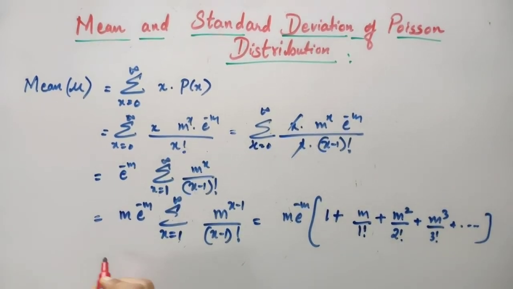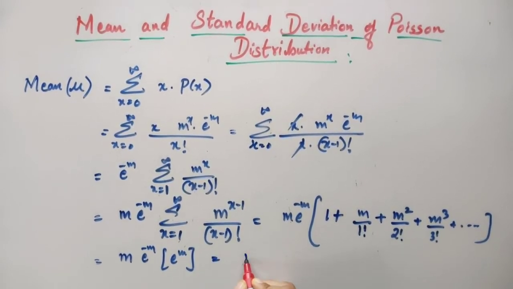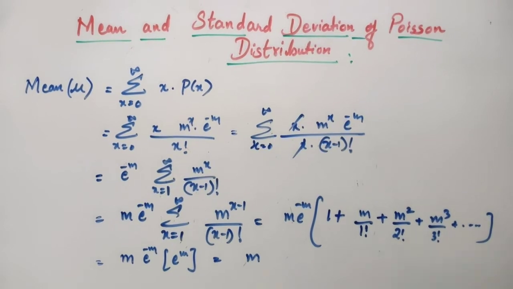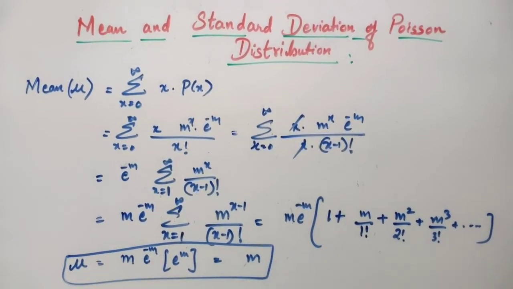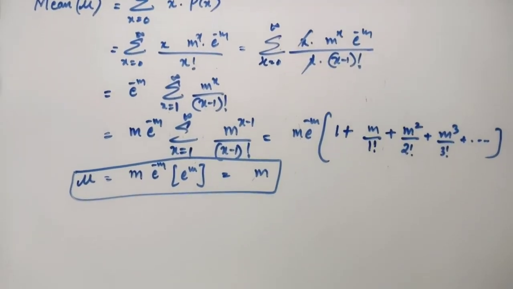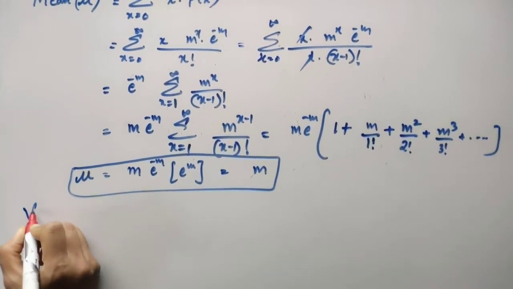So what is this actually? This you have learnt already. It is m into e to power minus m. This expansion is e to power m itself. Both multiplied, you will have m, right? Hence the mean mu is given by that constant m for the Poisson distribution. Okay, what is m? m is n into p over here. Make a note.